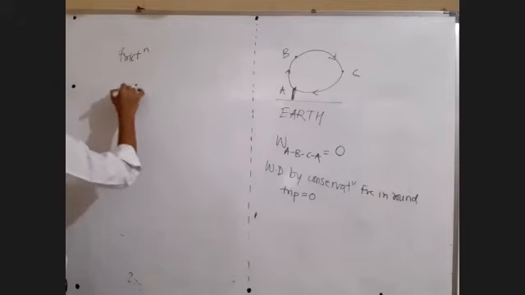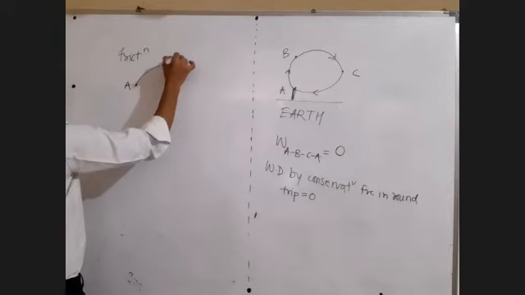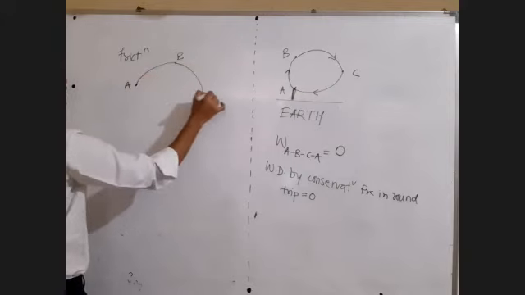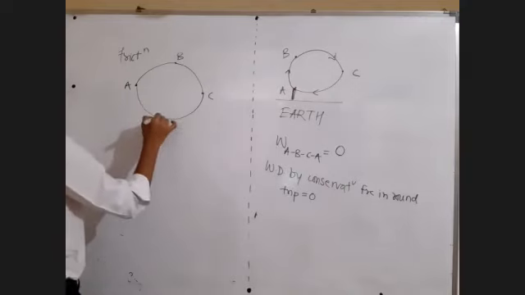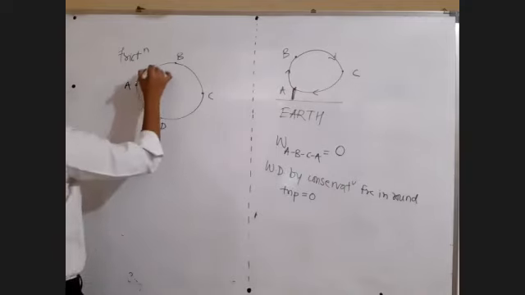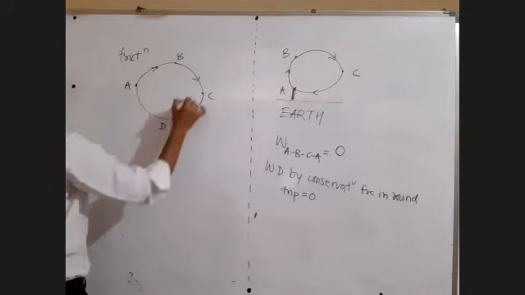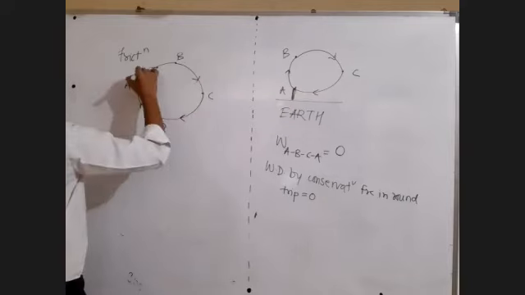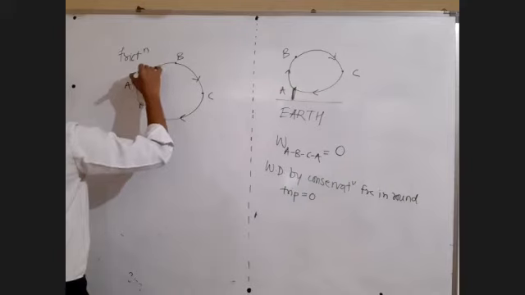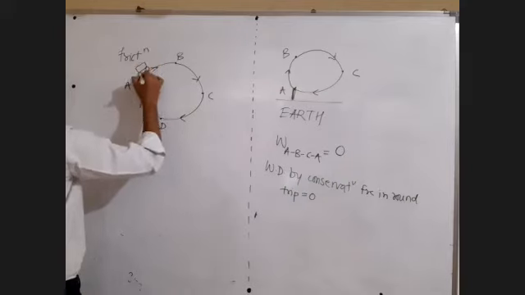I started at point A, went to point B, then C, then let's say D: A to B, B to C, C to D, D to A. Let's say I have a car. Frictional force is to be considered now.